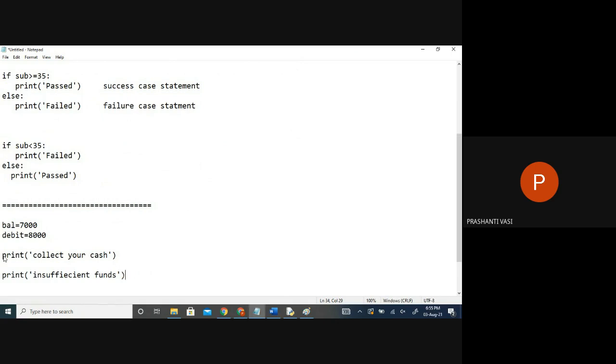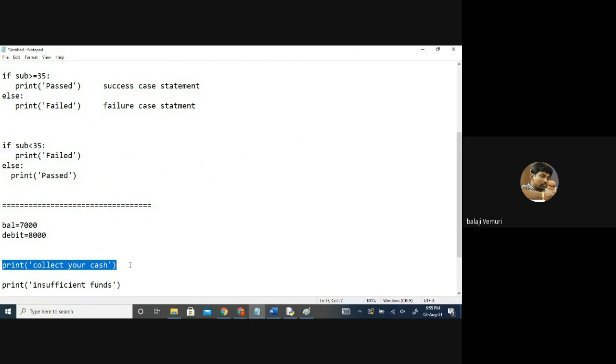Both answers? No, it's not at all possible. Not either this or that. So on which basis will you get sufficient funds, you will get it. When will I say insufficient funds? Only then you will get it. If the debit amount is less than the balance amount, then only we will get collect the cash. So when can the system say collect your cash? When the debit amount is less than balance.